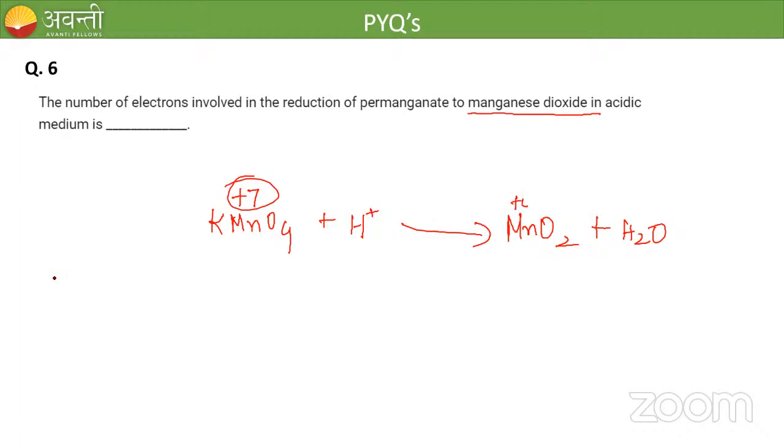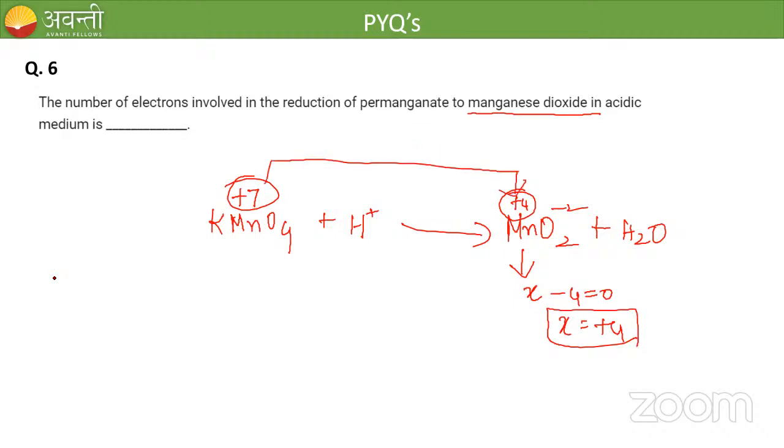It is +4. So how many electrons are gained? All of you can identify why manganese has a +4 oxidation state here, right? So we have to take X and -4 equal to 0. For each oxygen it is -2. So X is equal to +4. Okay, so +7 to +4. So 3 electrons are gained.